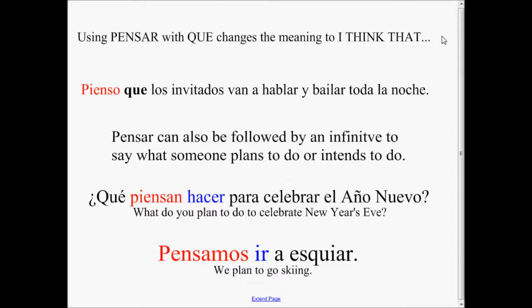Pensamos ir a esquiar. Again, 3 verbs in this sentence, 2 together, 1 is conjugated, 1's an infinitive. Pensamos is the conjugated verb, ir and esquiar are the unconjugated verbs. We plan to go ski.